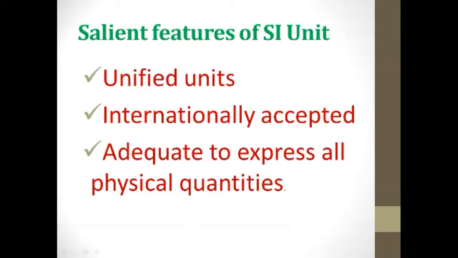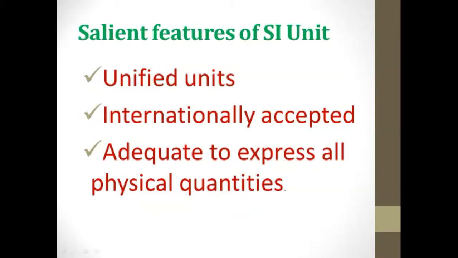All of these are unified and internationally accepted, and physical quantities that we want to express need the basic unit or the fundamental units. All the physical quantities need some basic unit or fundamental units for expressing that physical quantity.